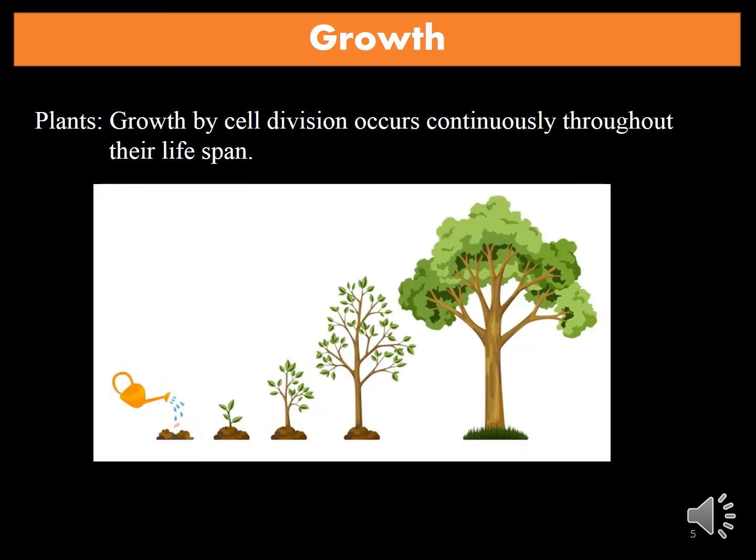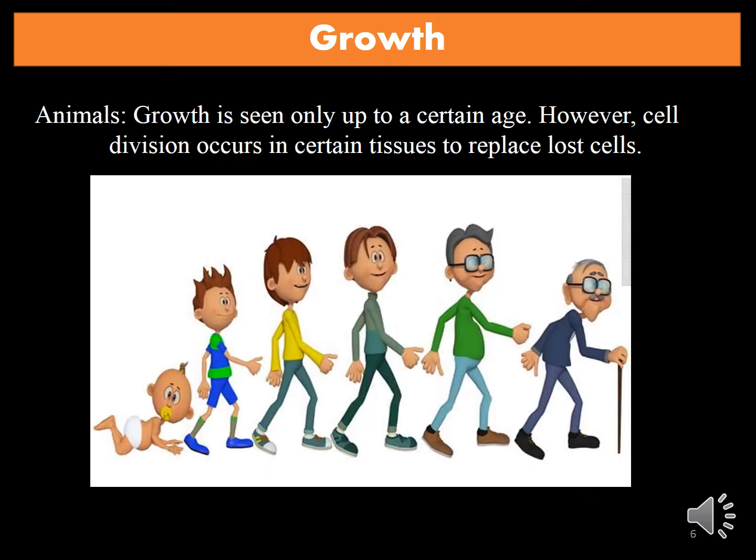In case of plants, cell division occurs continuously throughout their lifespan. This is why plants grow throughout their lifetime. While in case of animals, growth can be seen only up to a certain age. However, cell division occurs in certain tissues to replace lost cells.